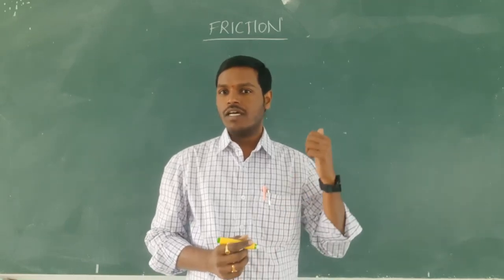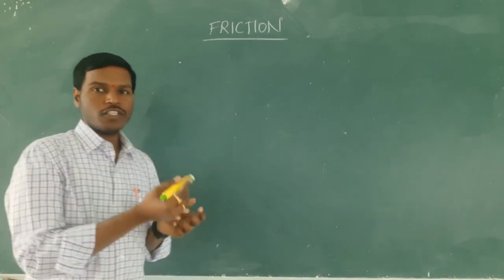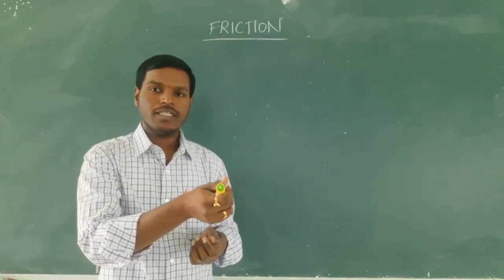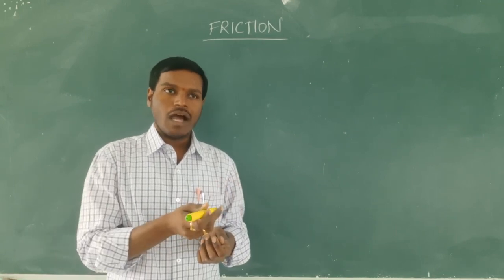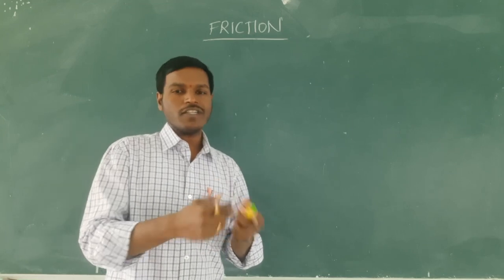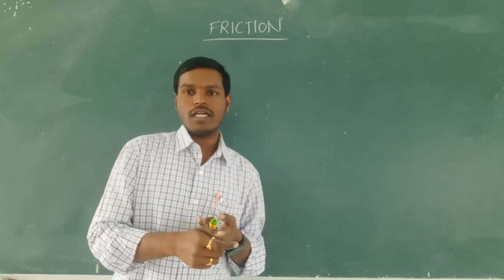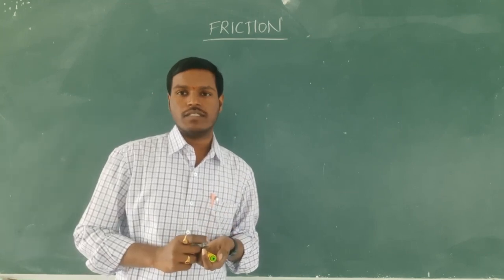I am teaching one lesson from physics. For example, if we throw any object like a ball on the ground, the ball moves some distance, and after traveling some distance, the ball gets stopped. Why does the ball get stopped after traveling some distance?